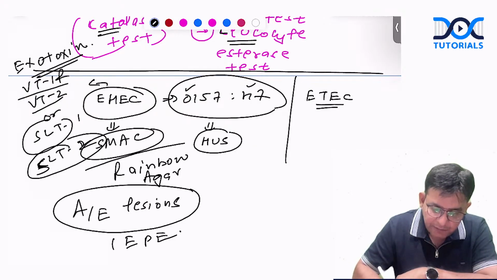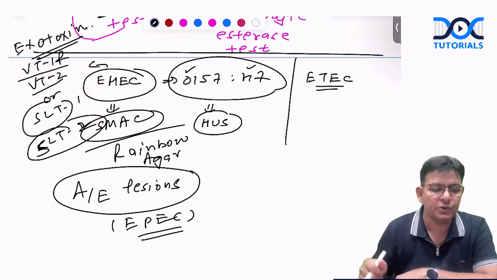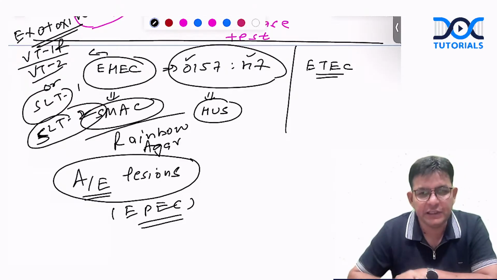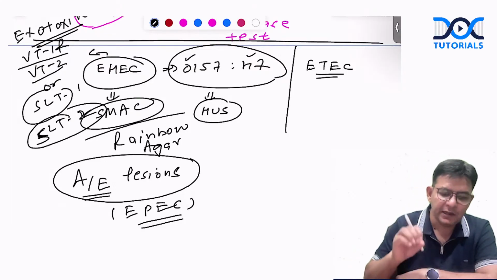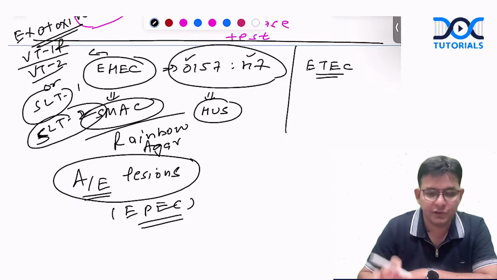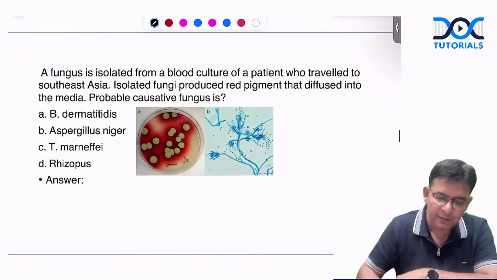EPEC, enteropathogenic E. coli, which also causes pediatric age group diarrhea. That is termed as A/E. And what is A/E? Attaching and effacing lesions, producing cup-like pedestals. So definitely one question comes from the diarrheagenic E. coli, so you should know them definitely.